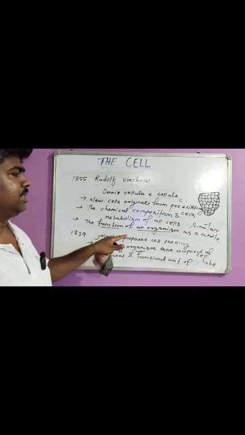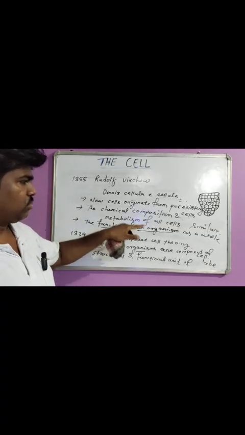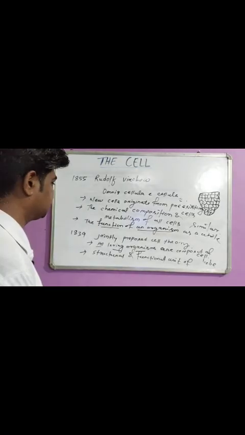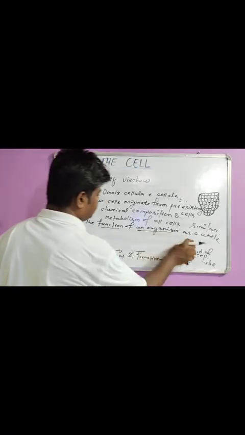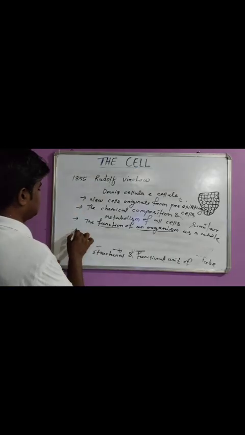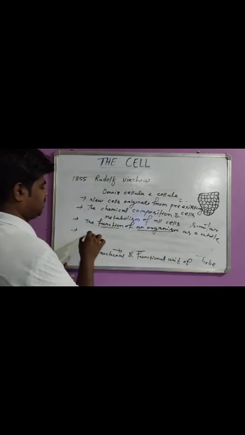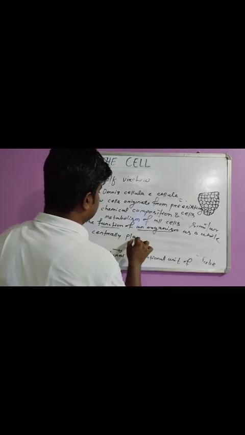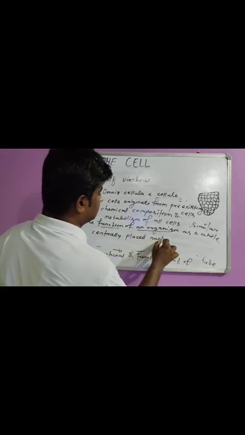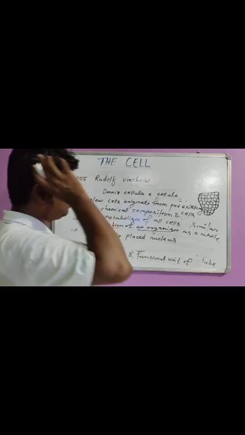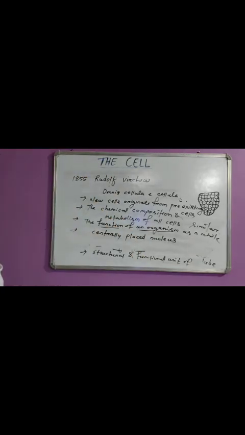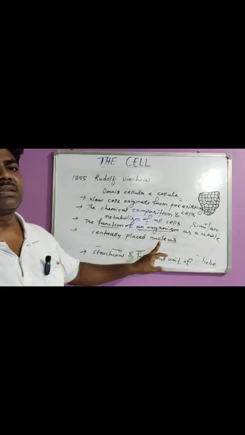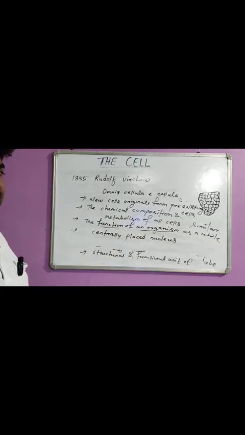So the function of an organism as a whole is the sum of all the activities and interaction among the constituent cells. And the last point: each cell has a centrally placed nucleus and some amount of protoplasm. So this is the modern cell theory.